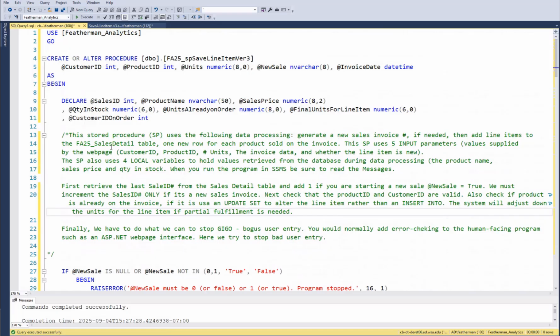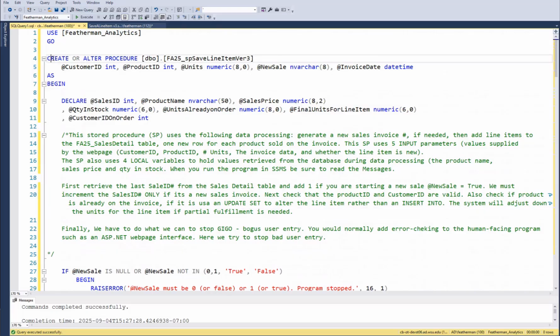But yet we have to check, okay, you may want 100, but how many do we have in stock? We better just sell you what we have in stock, not the 100, and gracefully reduce the 100 to whatever we have in stock. The next extension would be, let's talk about back orders. Let's get your money today for a product we'll deliver tomorrow.